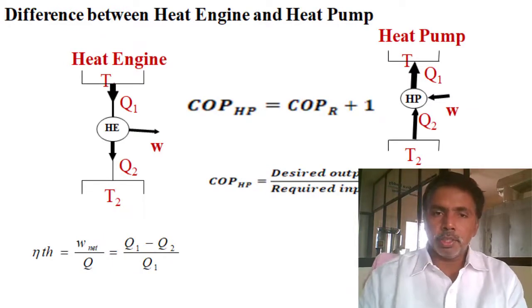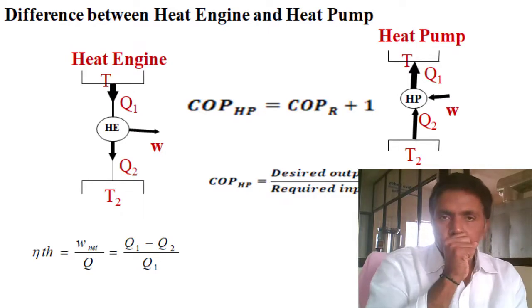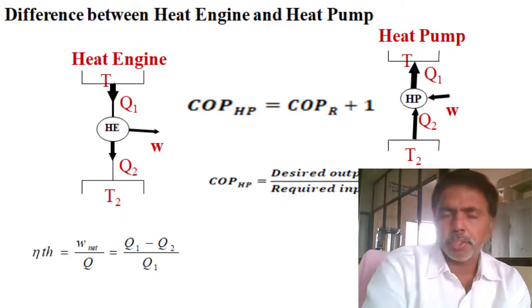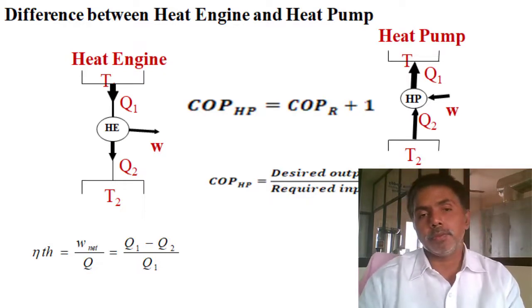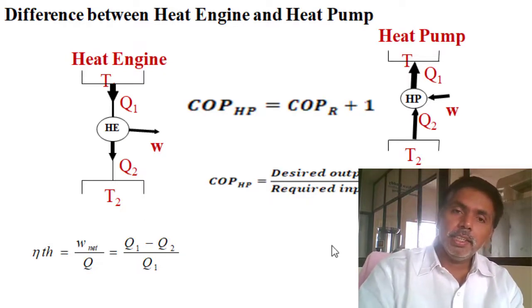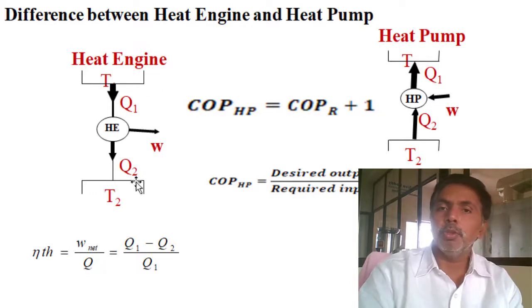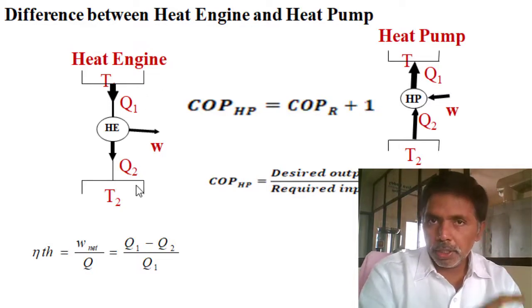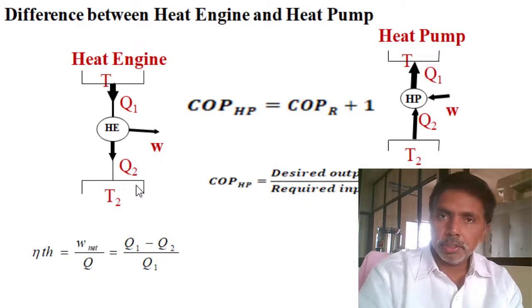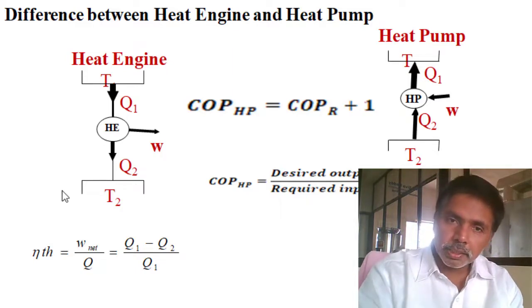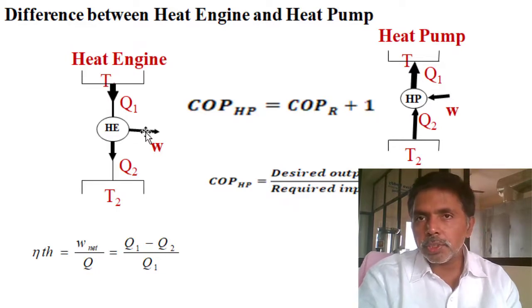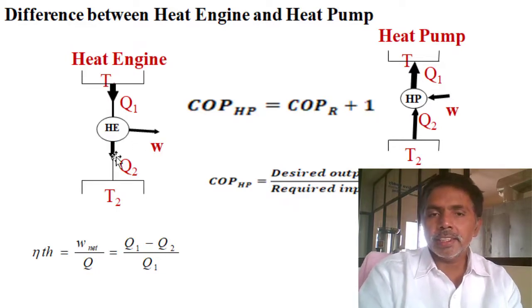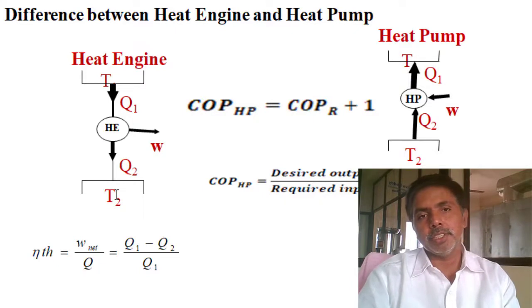First difference: anytime anyone asks for a difference, I represent it schematically. Here, heat is flowing from high temperature to low temperature because of the temperature difference. Then we place one heat engine. Part of the heat is converted to work, and the remaining heat is rejected to the sink.